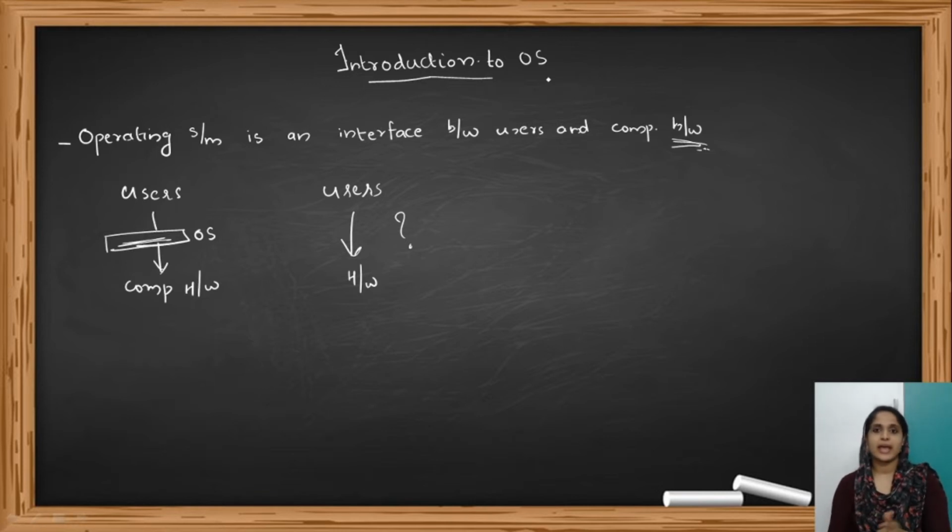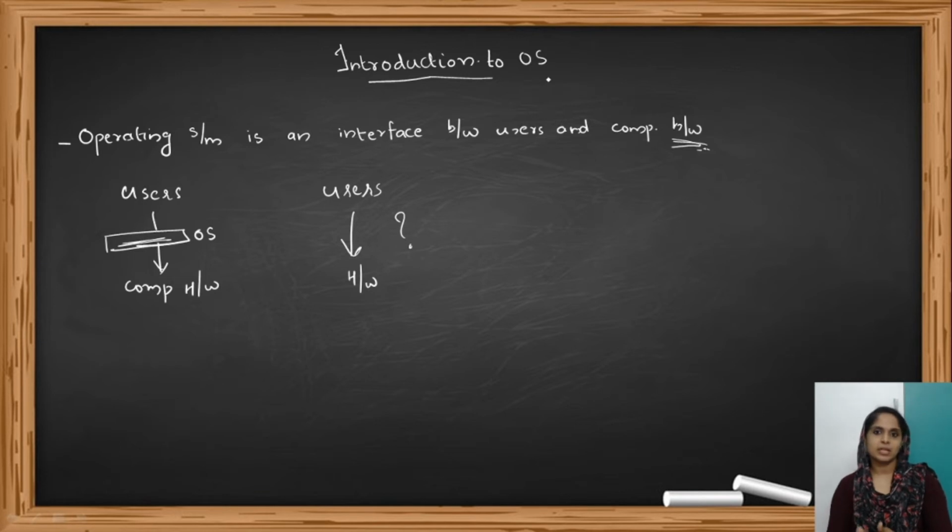That is the same thing that's happening in the case of operating system also. What if there is no switch? Suppose that there is no switch. How can you turn on the fan? Maybe you can. Suppose there is no switch, but there will be some wires behind the switchboard. If you have some electrical knowledge, you know which wires are to be connected. In that case, you go and connect those wires, and thus you can turn on the fan. That's only because you have some knowledge about the electrical part. What about a common man who doesn't have any knowledge about electricals? In that case, he won't be able to turn on the fan, right?